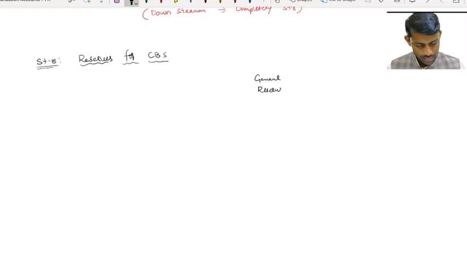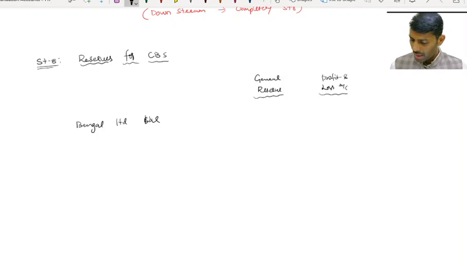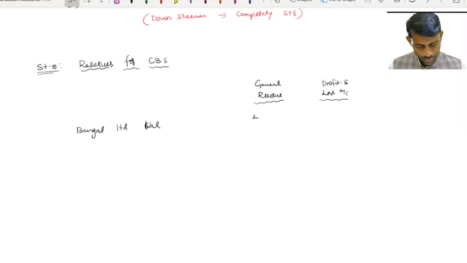General reserve, profit and loss account. So first, general reserve. First is Bengal Limited. As per the balance sheet, Bengal Limited's general reserve is 4,20,000. And in the P&L, Bengal Limited's opening balance is 90,000.